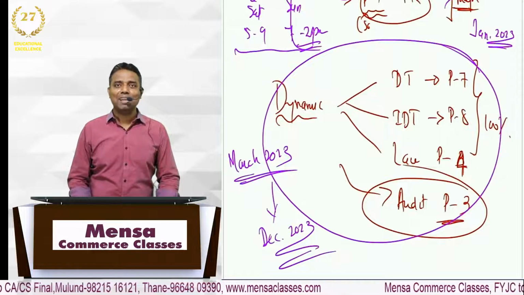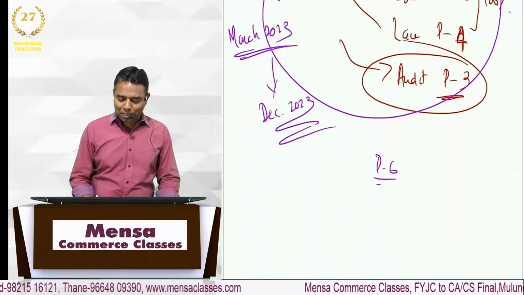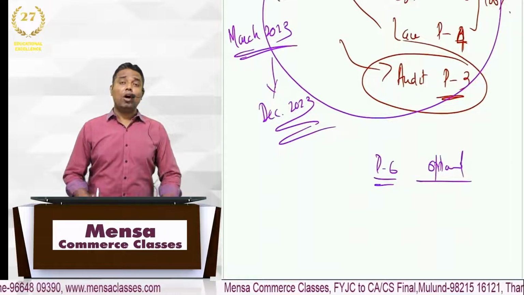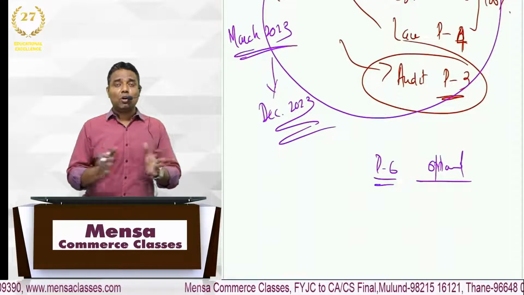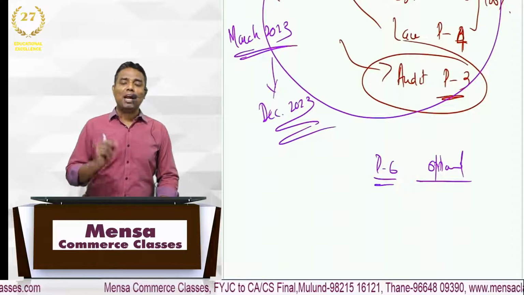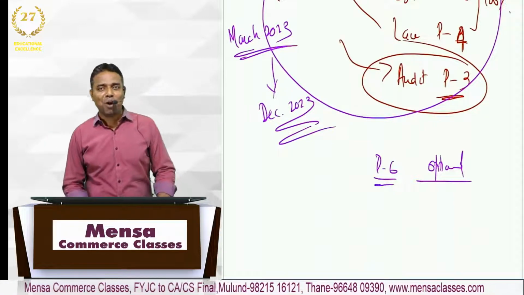I hope that helps. Yes. Now the next important thing is your paper number 6. सर उसके बारे में आपने बोला नहीं, ऑप्शनल पेपर. ये ऑप्शनल पेपर जो है that is your open book examination. Choice of subject जो है you have the freedom to select till the point you fill your examination form.